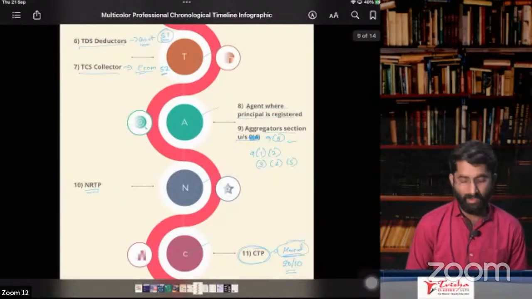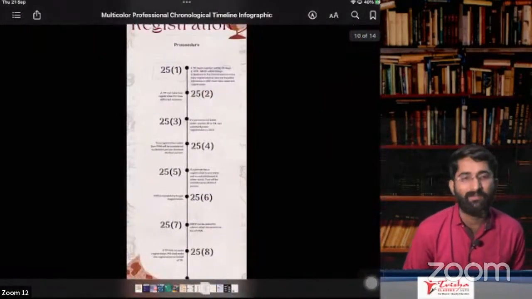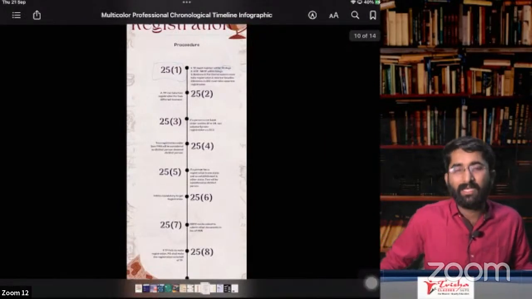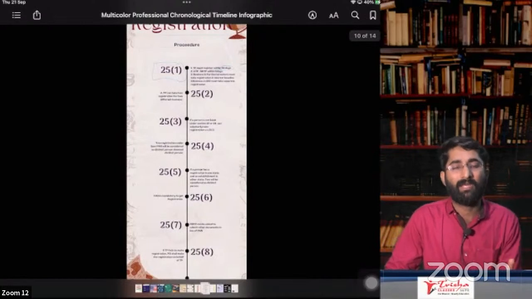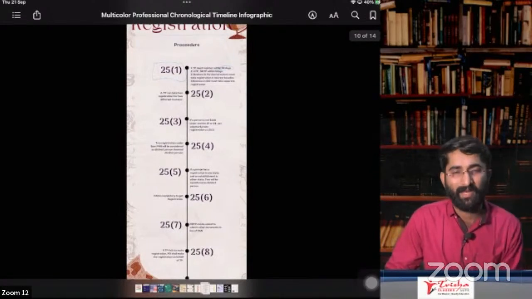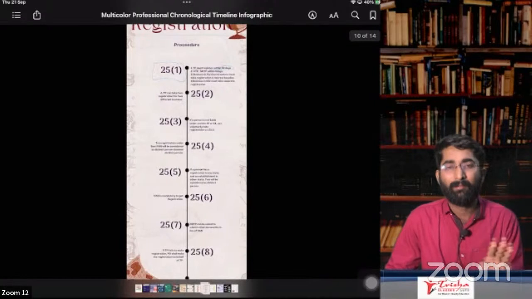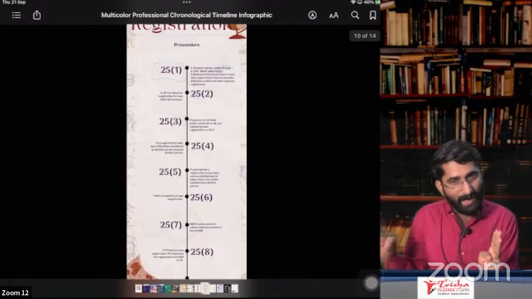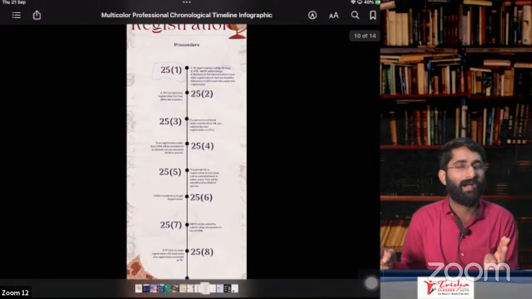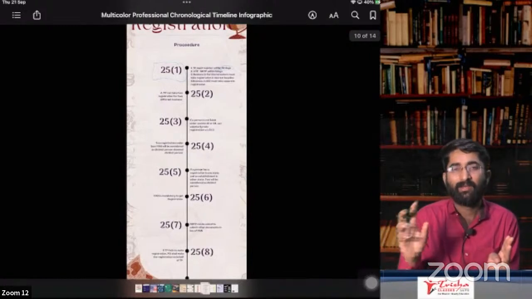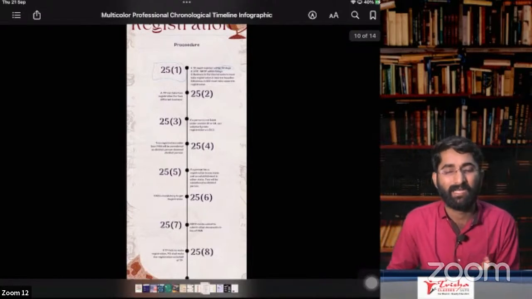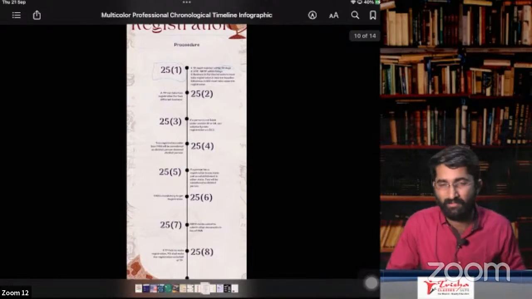Later we are going to section 25. I think we discussed section 25. Section 25, subsection 1, which says that if you are liable to get registration, please do apply for registration within 30 days. If you apply for registration within 30 days, now you will get the option to go for RTI. What is RTI? Not right to information. RTI stands for revised tax invoice. You can give the revised tax invoice. So within 30 days, you have to take the registration.